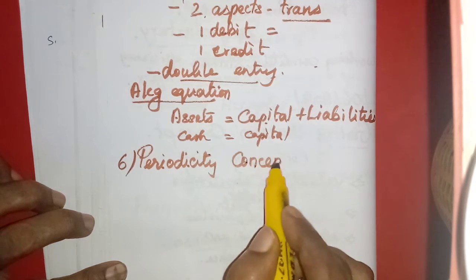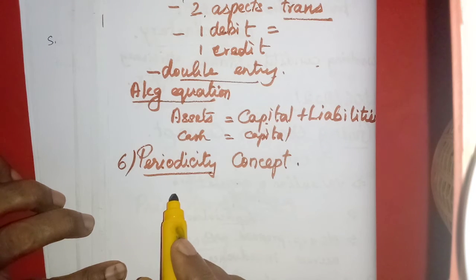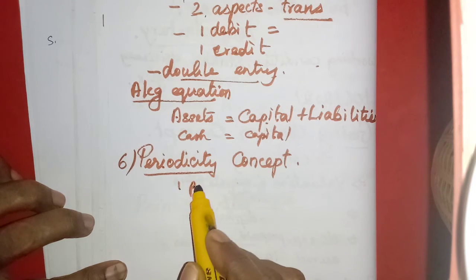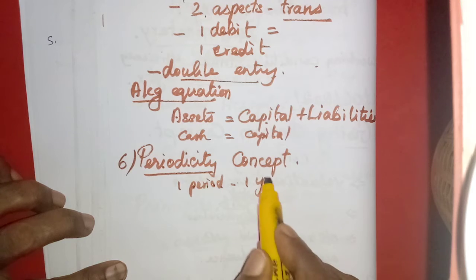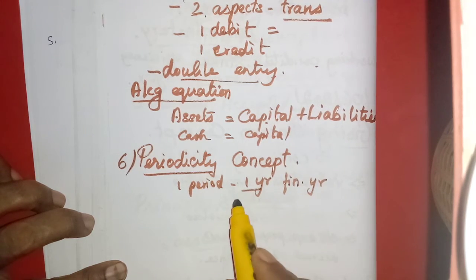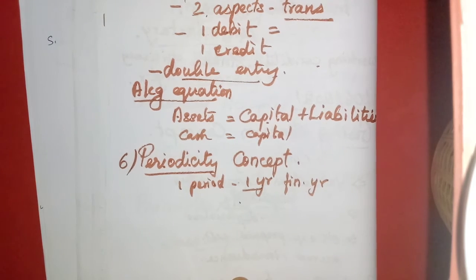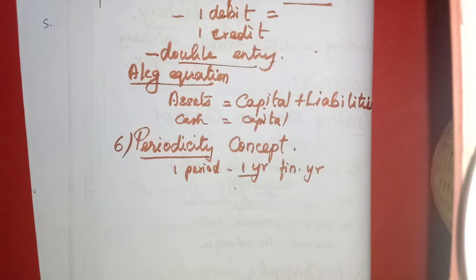Period. The books of accounts should all be prepared for one period, isn't it? One common period must be there. Here we calculate it as 1 year, maybe the financial year, April to March.